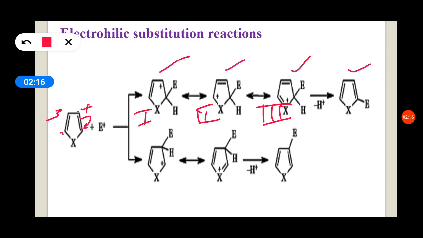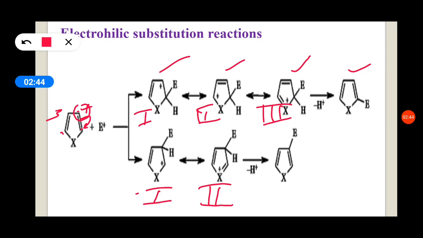Suppose the electrophile attacks at position 3, then it forms an intermediate ion which is resonance stabilized, but it forms only 2 resonance structures. As you know, if the number of resonance structures is more, then the molecule is more stable.